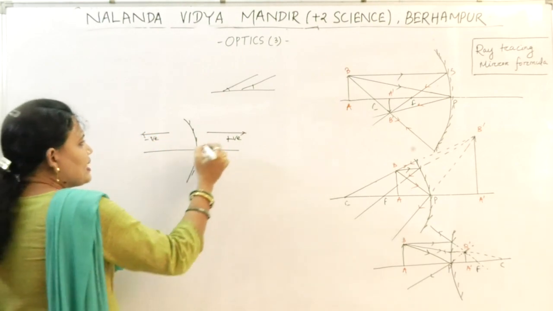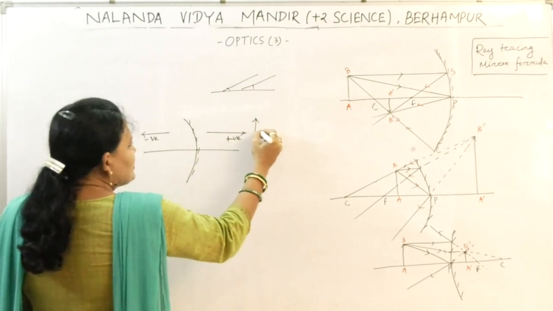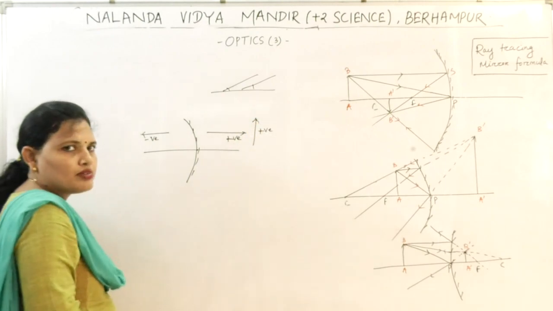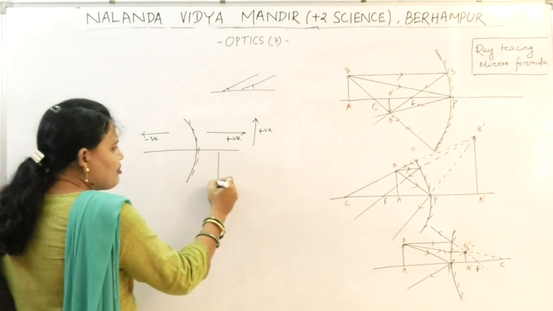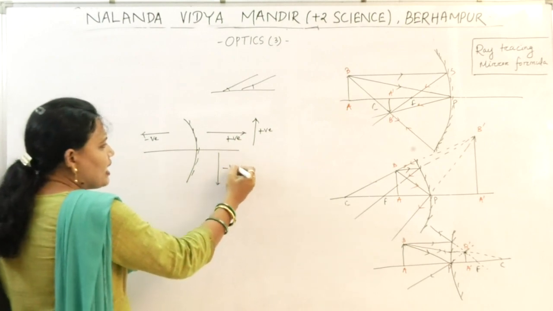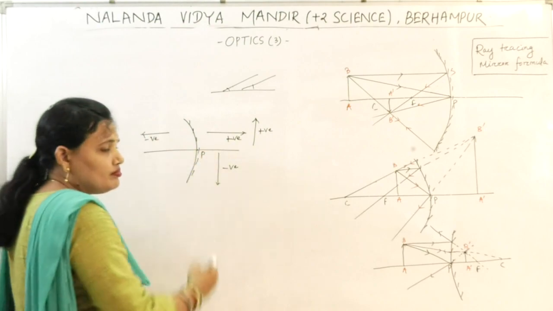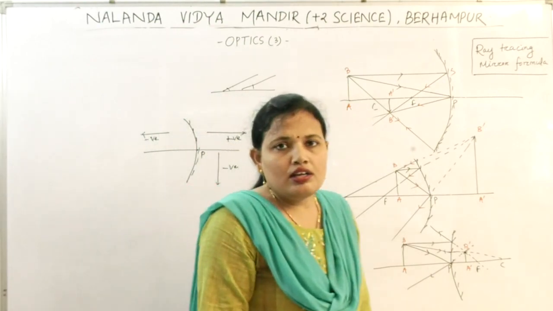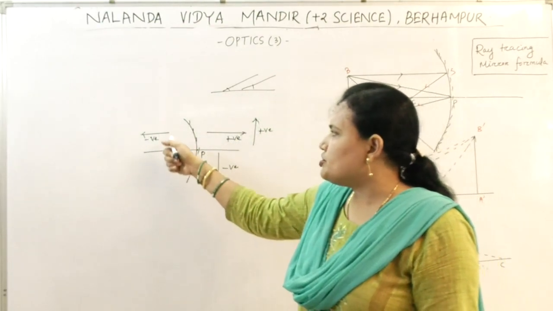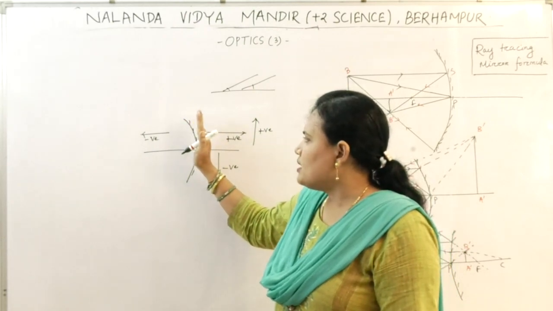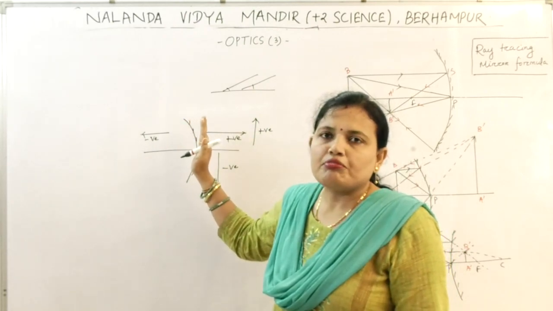All the measurements taken above the principal axis are taken positive. All the measurements taken below the principal axis are taken negative. All of you remember? So these are the sign conventions.